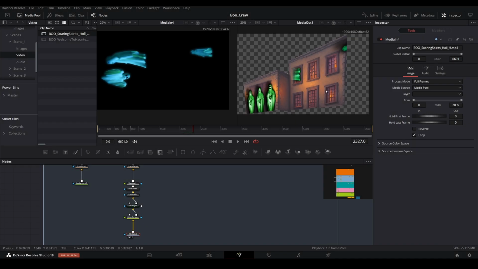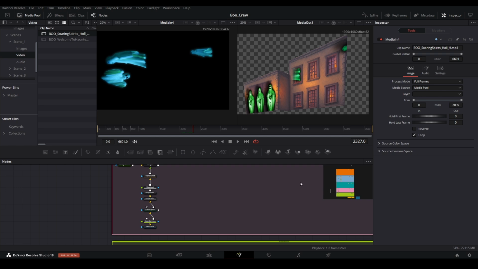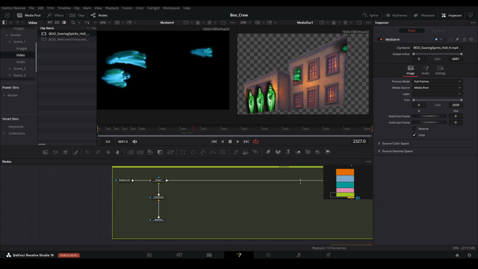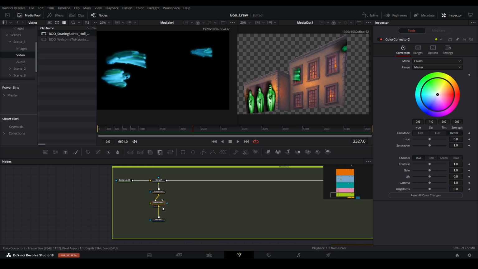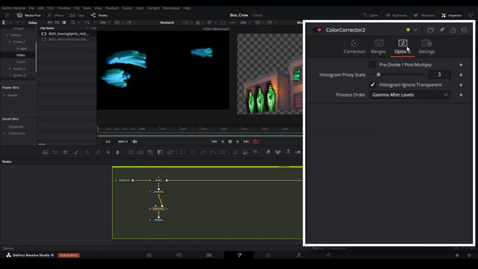To finish this scene up, let's do some color correction on our background so that the colors pop a little better. Make some room, and with the Photo Leap Image Media node selected, add a color corrector from the toolbar. Don't forget to check the Pre-Divide, Post-Multiply image checkbox under Options.